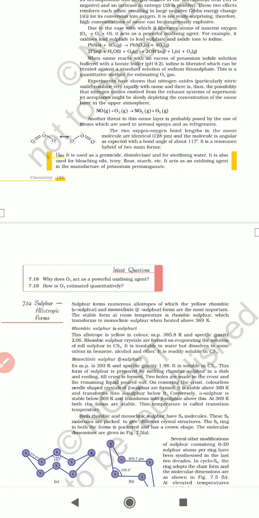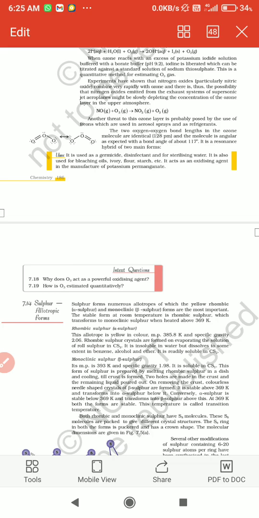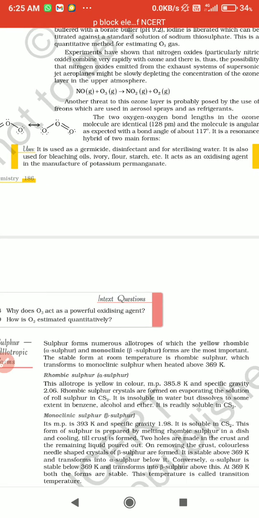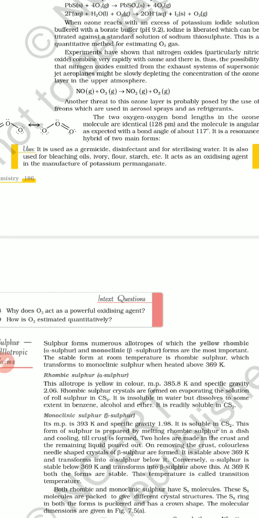And the last concept, uses. What are the major uses of ozone? It is used as a germicide, disinfectant, and for sterilizing water. It is also used for bleaching oils, ivory, flour, starch, etc. It also acts as an oxidizing agent in the manufacturing of potassium permanganate.